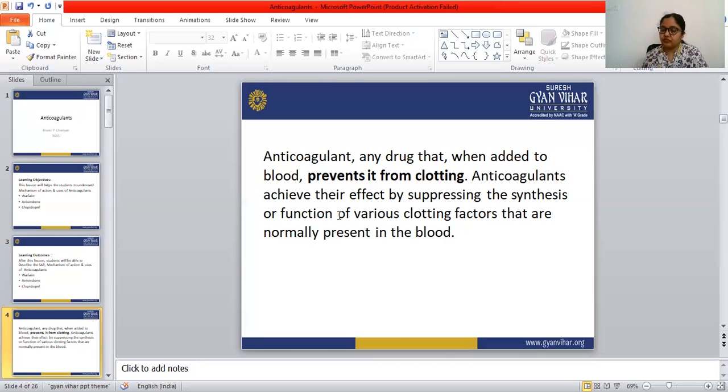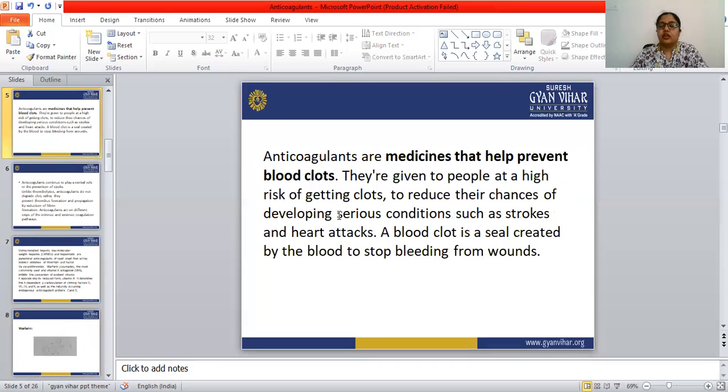So the anticoagulant drugs are those drugs that prevent blood clotting. Those drugs that prevent blood clotting are known as anticoagulant drugs, and these anticoagulant drugs achieve their effect by suppressing the synthesis or the function of the various clotting factors that are normally present in the blood. Anticoagulants are the medicines that help to prevent blood clots.